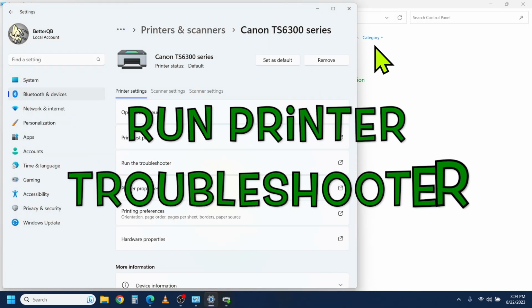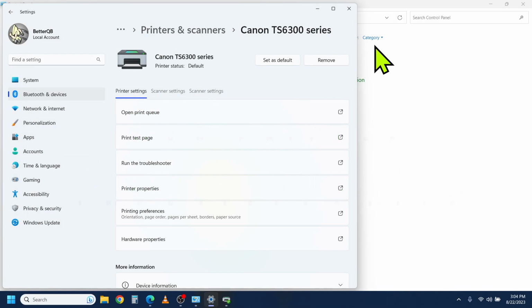If your printer is listed in Devices and Printers, but is still not working, you can try running the troubleshooter. The troubleshooter will try to identify and fix any problems with your printer.